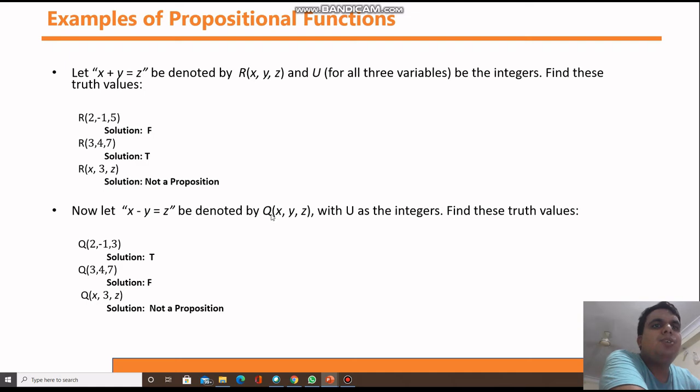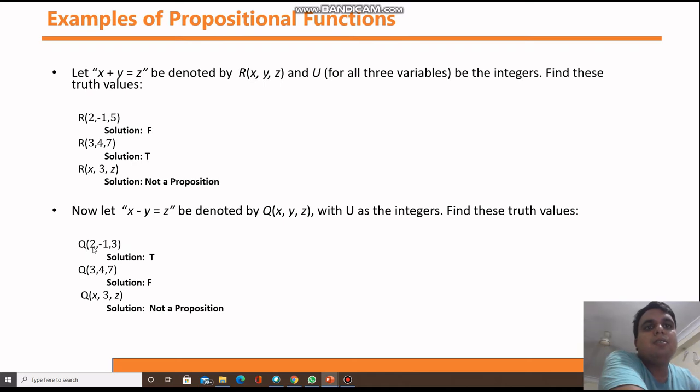Let it be denoted by Q(x, y, z). This is called a propositional function, with U as the integers, which means your domain is integers. Integers might be positive, negative, whatever. Find the truth values. So you need to find out the truth value.